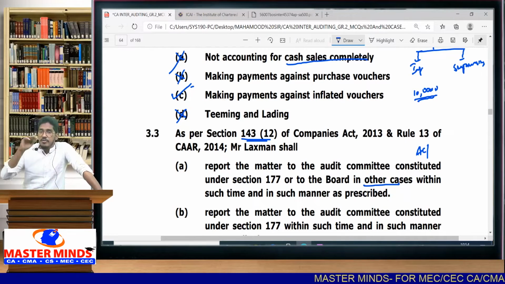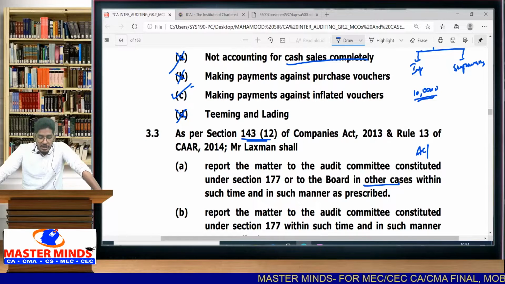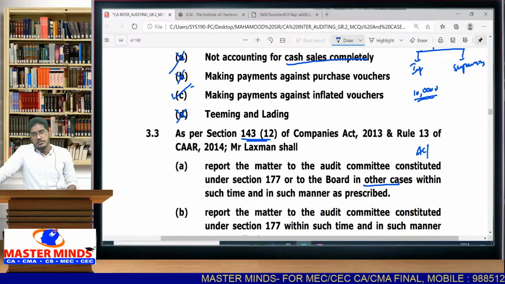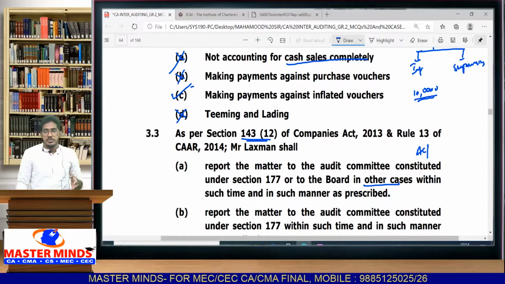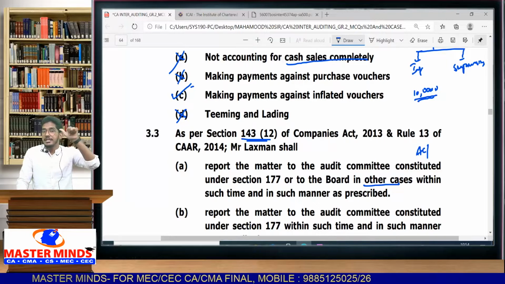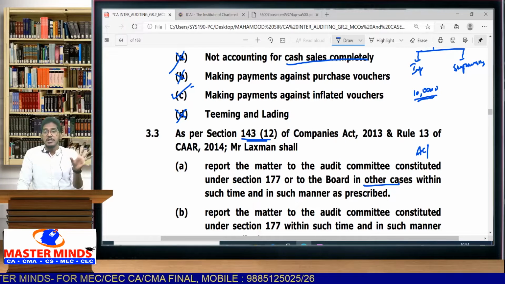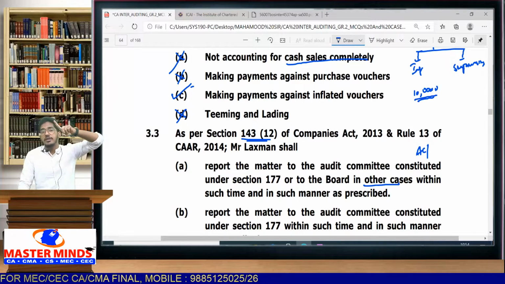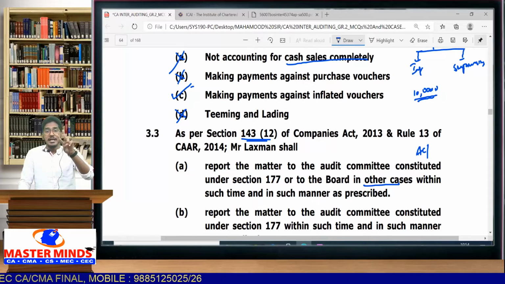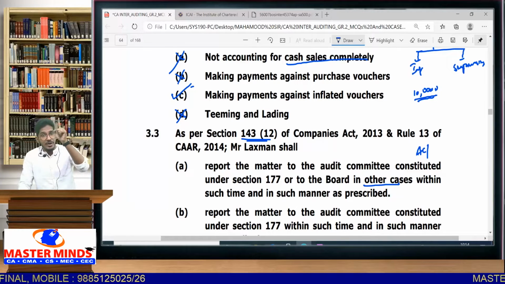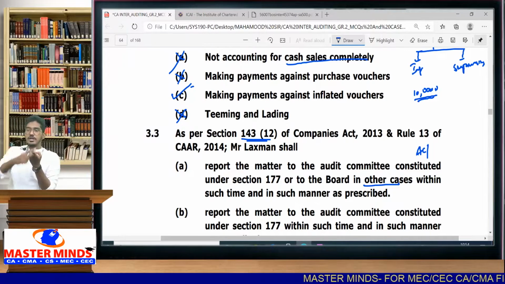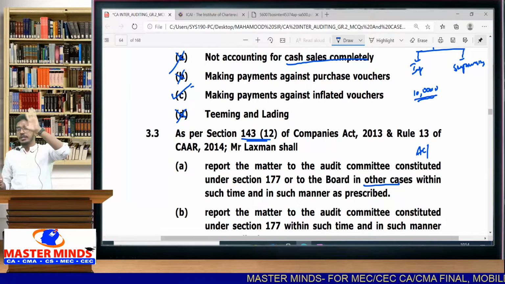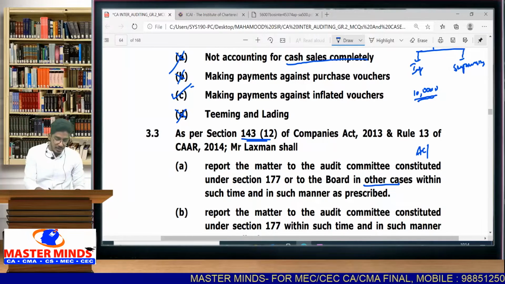Here, in other cases, in the sense where the audit committee is not required to be constituted, within such time and in such manner. Within such time, we already know within what time: within 2 days of your knowledge you have to communicate. So under 143 subsection 12, what are your responsibilities? You have to communicate the matter to the audit committee if constituted under section 177. If the audit committee is not required to be constituted, then communicate to the board of directors. Communicating to both the audit committee and the board of directors, no. Communicating to the audit committee if constituted, or if not constituted, then communicate to the board of directors. Anyone is sufficient. And if the audit committee is there, communicate only to the audit committee. If the audit committee is not there, then only communicate to the board of directors. Okay, so A option is correct.